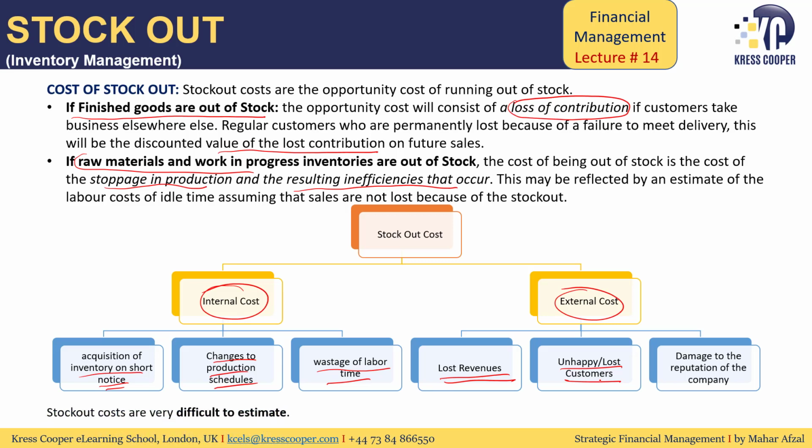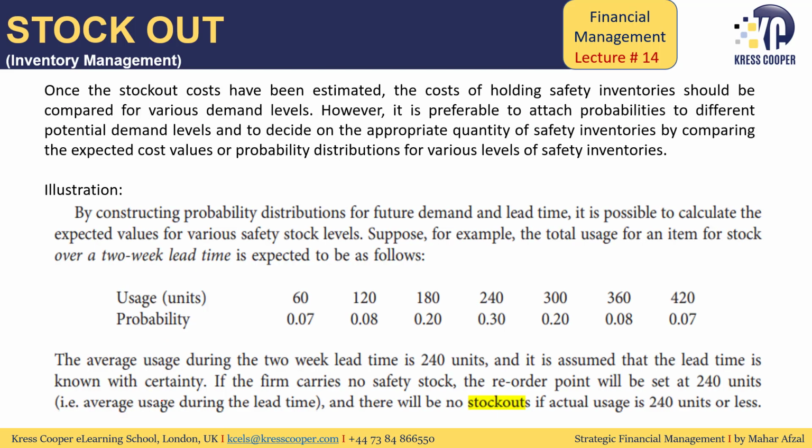These stock out costs are very difficult to estimate. Then we need to estimate what should be the stock out cost and how this stock out can be avoided. They have given us a solution. They said stock out can be avoided by maintaining safety stock. What should be the level of the safety stock? We will apply the probability distribution for further demand and lead time. It will be possible to calculate the expected value for various safety stock levels.